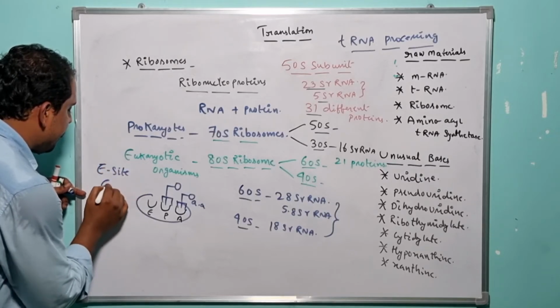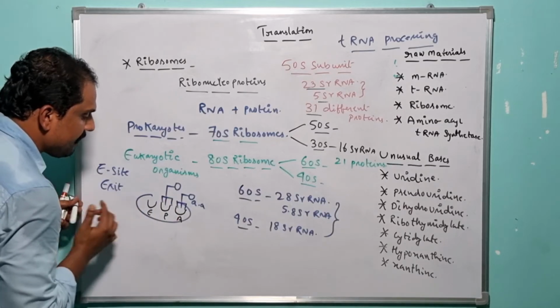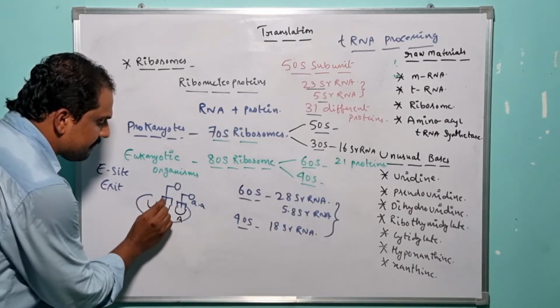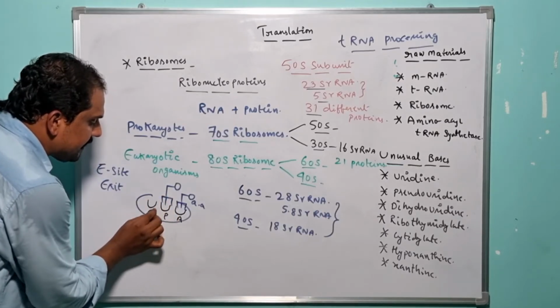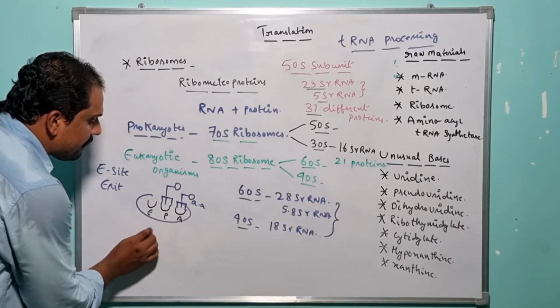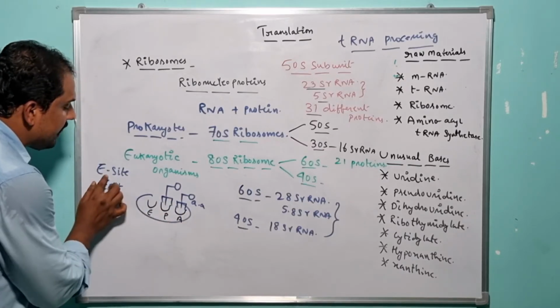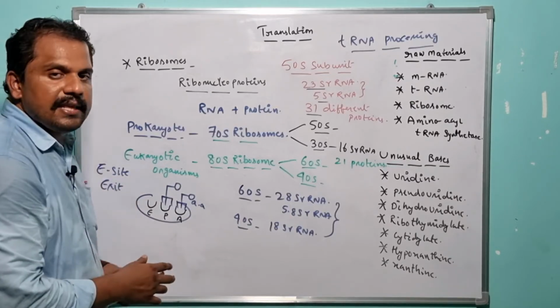So E for what? Exit. After the successful participation of the respective tRNAs in the translation process, the tRNA exits from the small subunit of the ribosome by taking advantage of the E site. So E stands for what? Exit. So this is about the ribosomes.